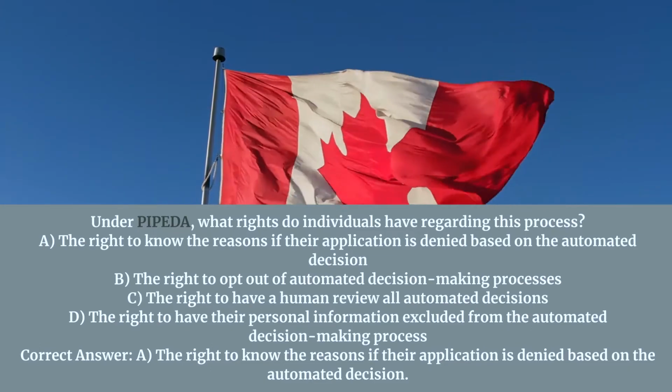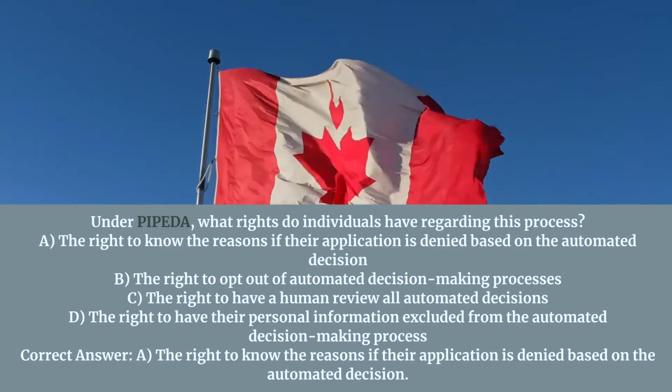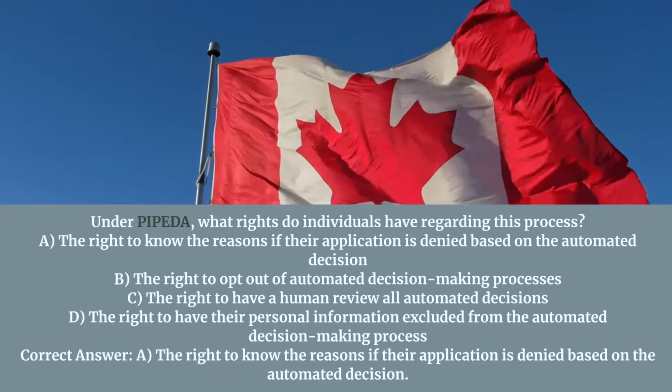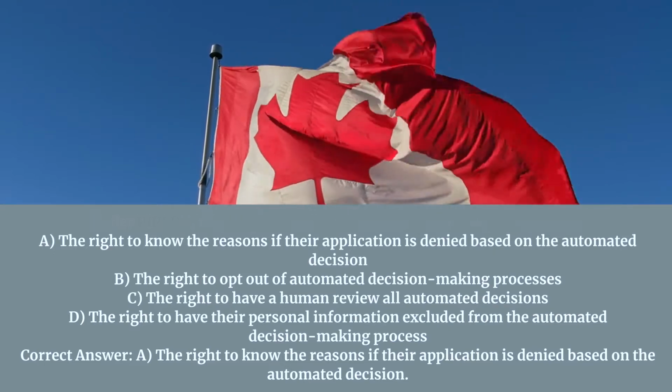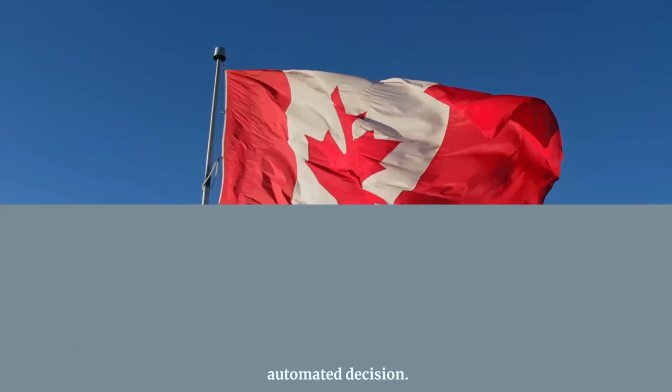B. The right to opt out of automated decision-making processes. C. The right to have a human review all automated decisions. D. The right to have their personal information excluded from the automated decision-making process. Correct answer A. The right to know the reasons if their application is denied based on the automated decision.